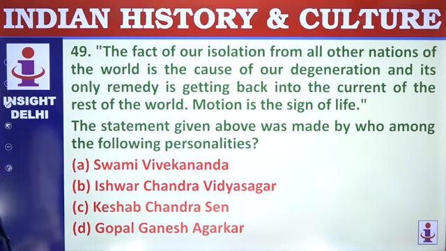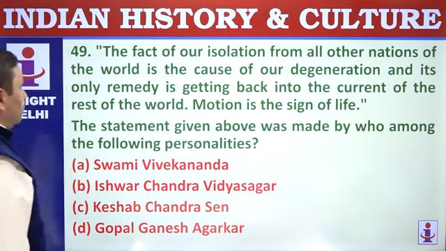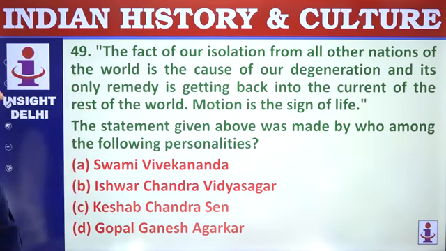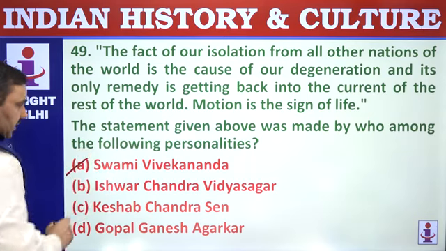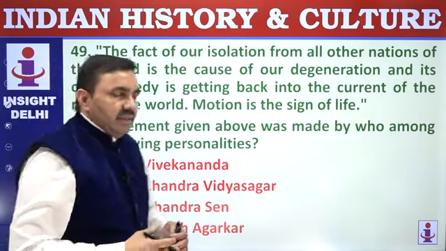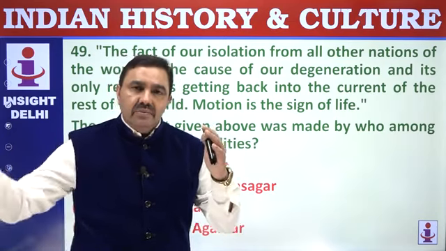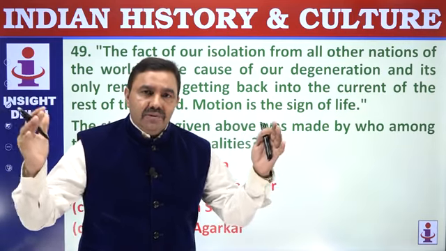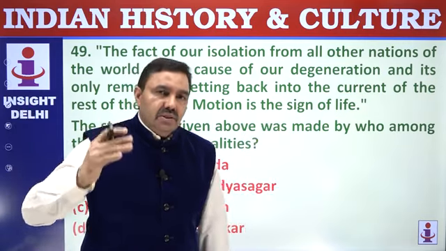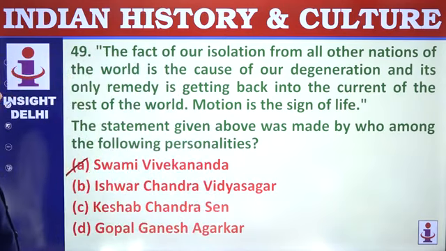The fact of our isolation from all other nations of the world is the cause of our degeneration. Who said? Swami Vivekananda. Swami Vivekananda wanted that we should be closely linked with the outside world. We should be getting good things from the outside world. We should be giving our good things to the outside world. There must be active interaction. Active interaction was the key to regular, periodic or sustained growth.